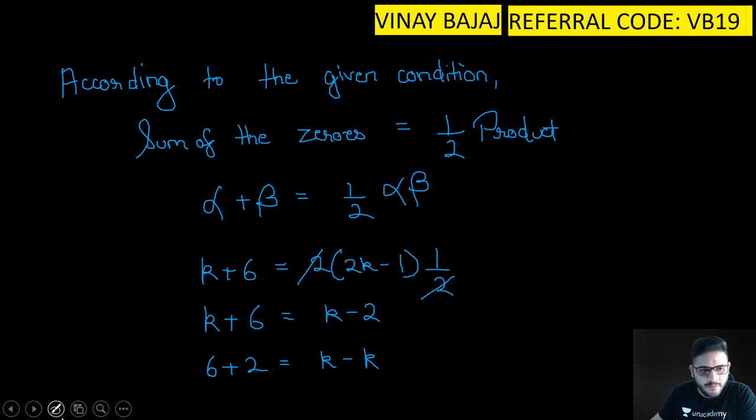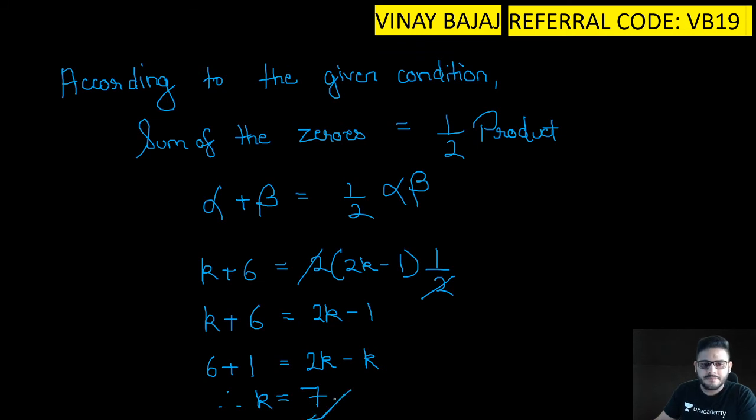So we will rectify. So k minus 1, and here we get 2k minus 1, और यहाँ पे 1 आ जाएगा और 2k. Therefore k is equal to 7.